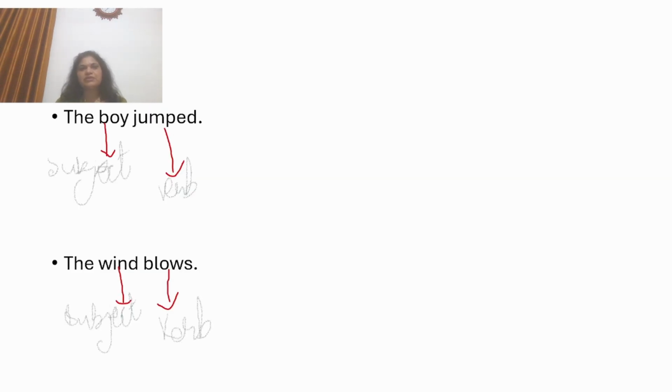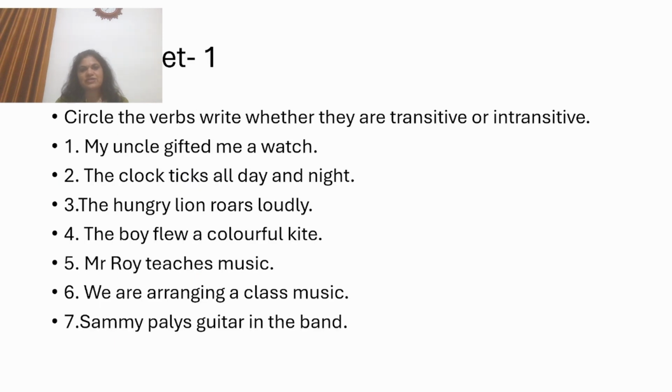Now let's see an example. The boy jumped. Here boy is a subject and jumped, verb, but it doesn't have any object. So action is not passing over to any object because we don't have any object here. So it's an intransitive verb. The wind blows. Here we have only the subject and the verb. No object to receive the action. So it's an intransitive verb.